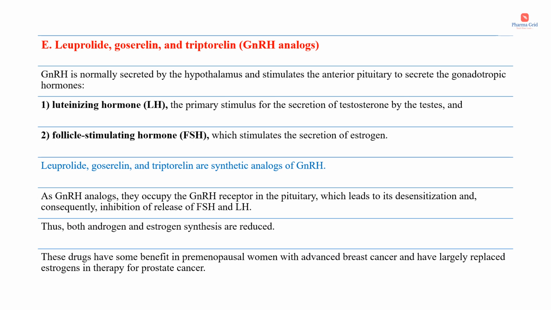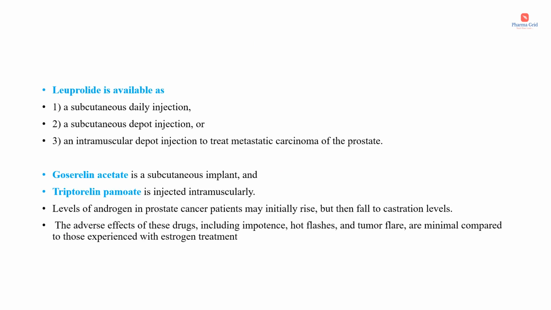Thus, both androgen and estrogen synthesis are reduced. These drugs have some benefit in perimenopausal women with advanced breast cancer and have largely replaced estrogens in therapy for prostate cancer. Leuprolide is available as a subcutaneous daily injection, a subcutaneous depot injection or an intramuscular depot injection to treat metastatic carcinoma of the prostate. Then goserelin acetate is a subcutaneous implant and triptorelin pamoate is injected intramuscularly.